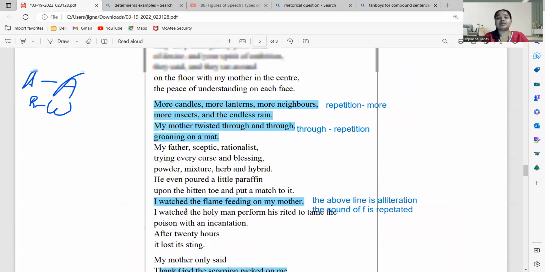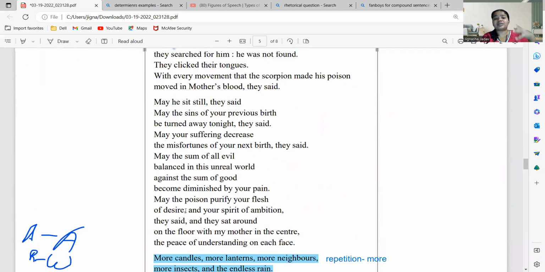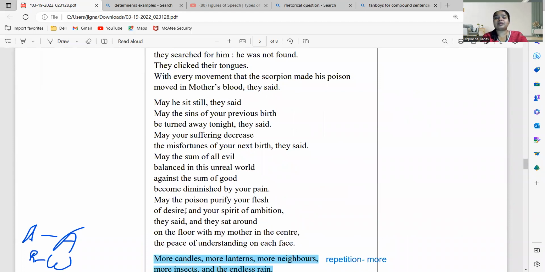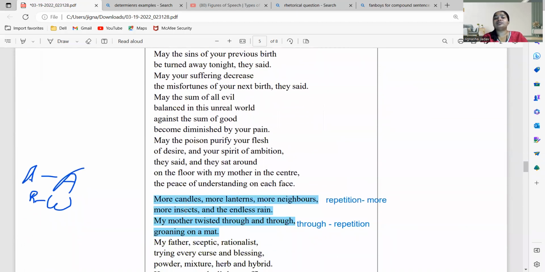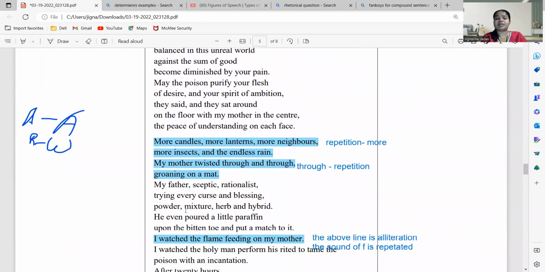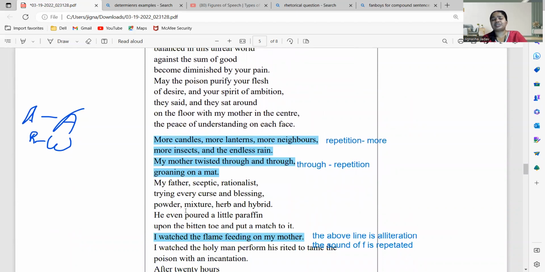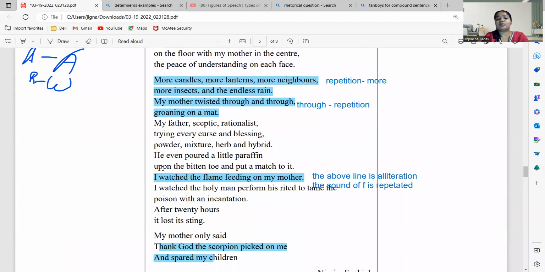They are trying to say to her that maybe it is suffering from her previous birth and maybe it would decrease now, maybe she has some misfortunes, and then there are people who are trying to clear her scorpion bite by adding powder, mixture, herb and hybrid. Her husband also brought paraffin, and फिर उसने उनको मैच स्टिक भी लगाया and all of these things.